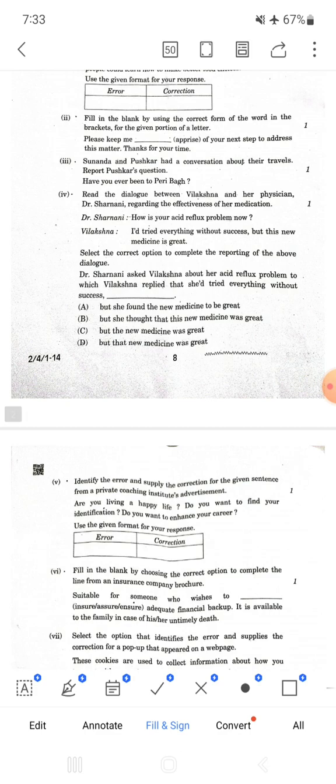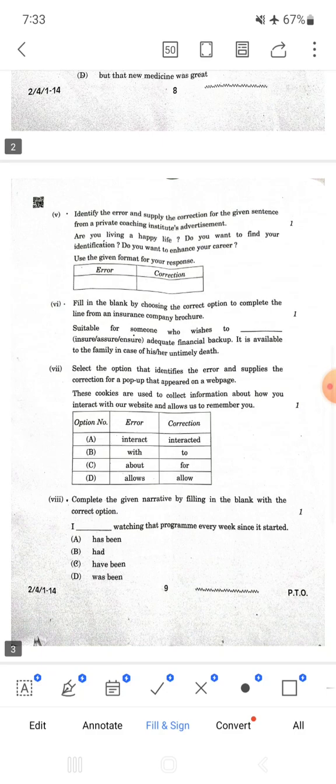The fourth one, the answer is option D, because "but this new medicine is great" is the direct speech, and we have to change this into that, and is present into past tense was, and therefore option D is correct.